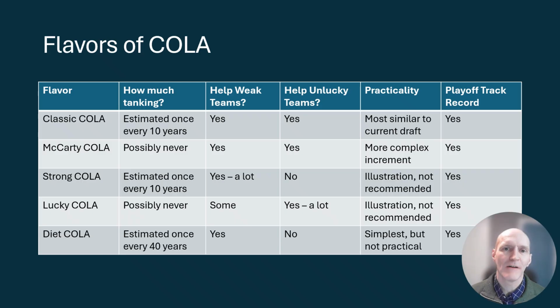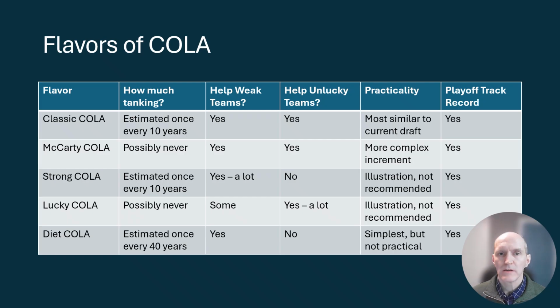Now that we have covered all of the various design decisions that need to be made, we're going to cover 5 different variants or flavors of COLA. Starting with Classic COLA, this is the version that is in the paper that was released a couple of weeks ago. McCarty COLA, named after one of my colleagues who helped to come up with this idea that we can use to give a strong incentive for teams to win even after they've been eliminated.